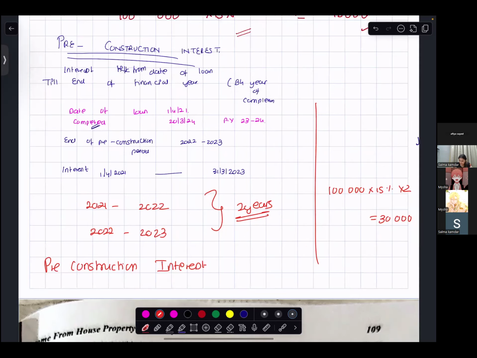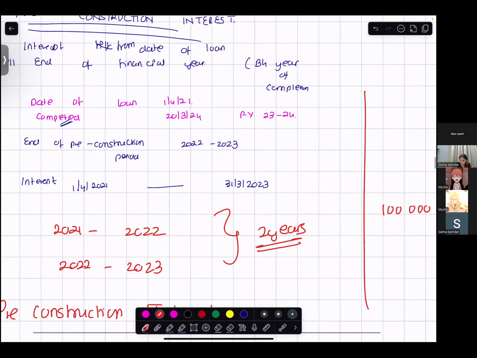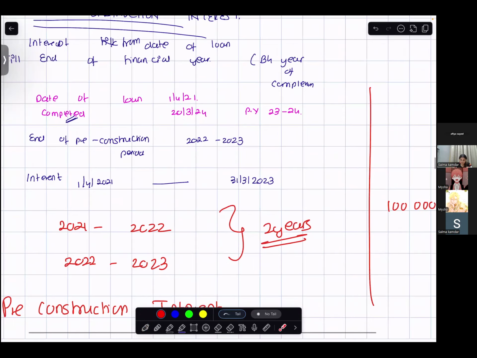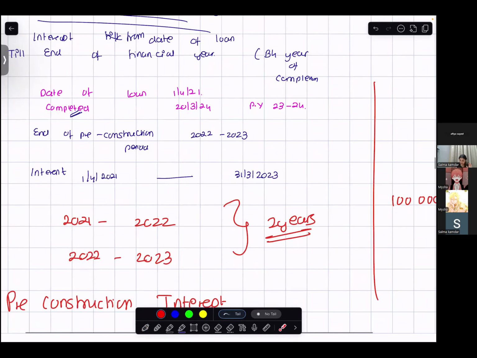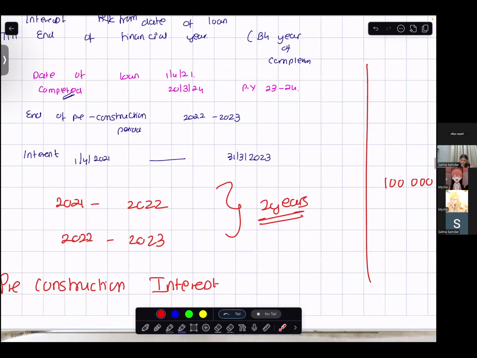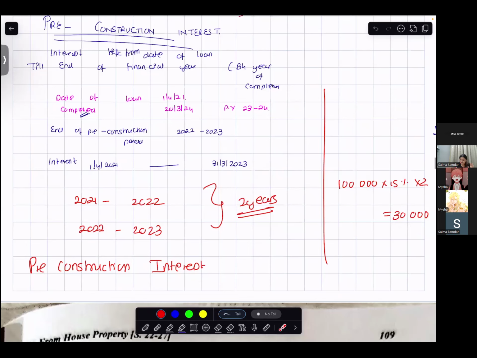Since my year of completion was 23/24, so I would be allowed when? 22/23, just before the year of completion. End of the financial year before the year of completion. Be mindful of this. So the pre-construction period interest is for 21 till 22, 23. So for 2 years it is 30,000.